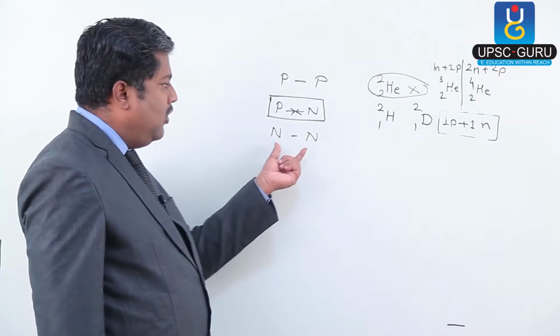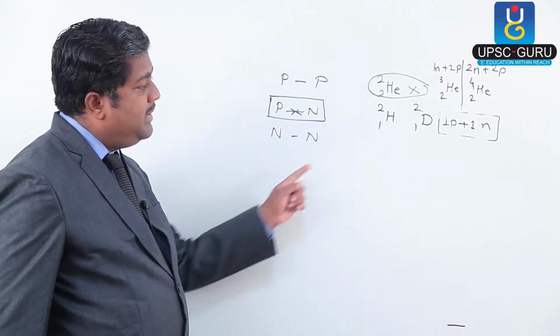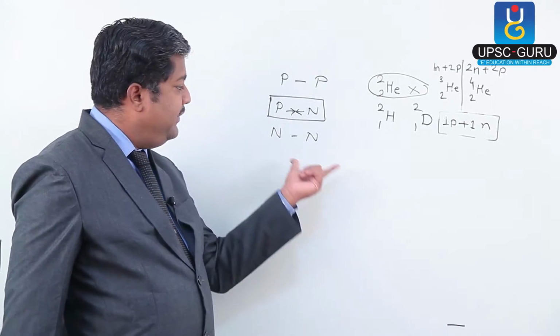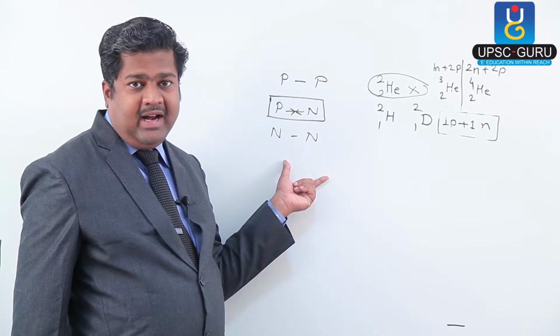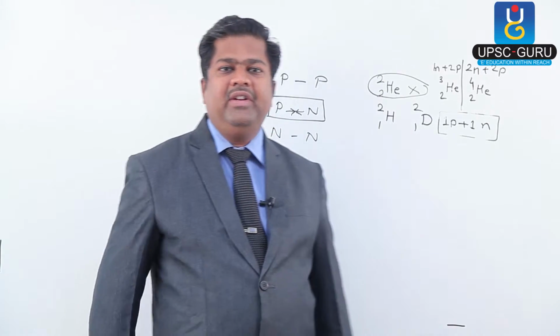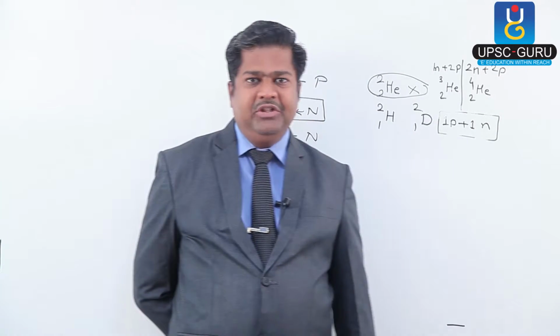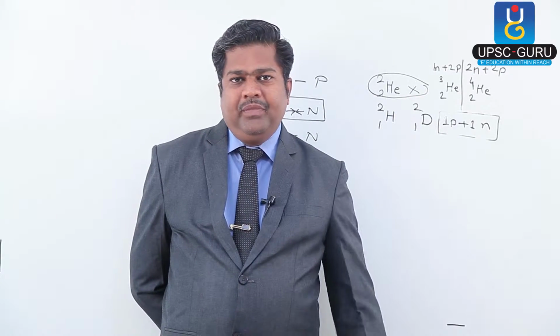Whereas two neutrons together, such particles do not exist. A neutron remains single, and this way we can say these forces are not that strong, but proton-neutron forces are very, very strong and attractive in nature. We got evidence from deuterium 1-2.